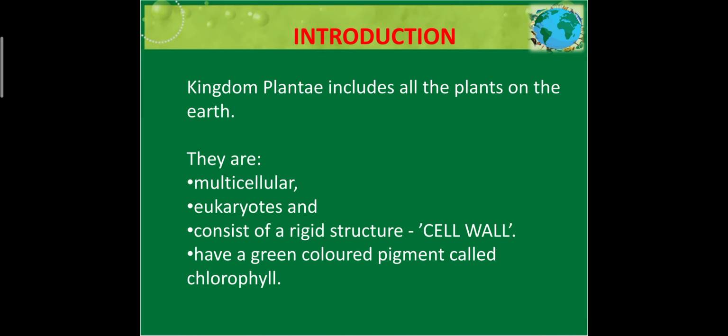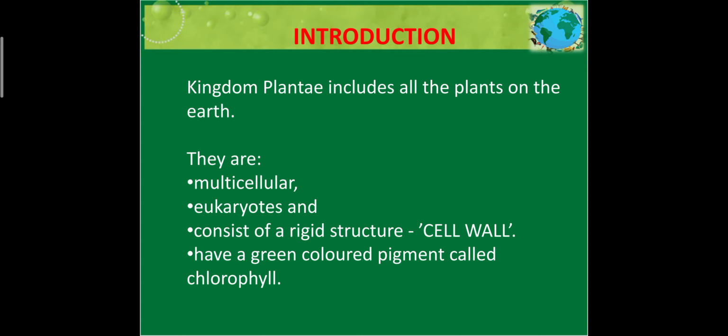Now coming to the introduction of kingdom Plantae. As the name suggests, we are all aware that this kingdom includes all the plants of the earth. These plants are multicellular, with different cells present. That is why they are able to perform vascular system functions, using xylem and phloem. They are able to perform photosynthesis, pull water and form their own food.